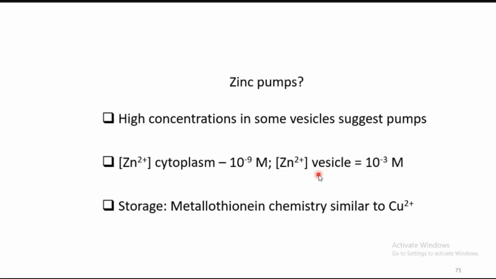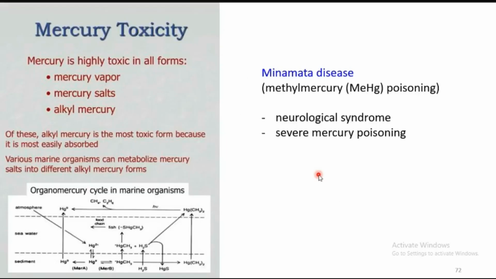Such a pump is present only in the case of small simple metal ions, but this is the first time people are able to see the possibility of a zinc pump, due to the variation in concentration between the interior and the exterior of the cell membrane. It can also be stored by metallothionein. The chemistry we have seen in the case of copper is similar to that of zinc also.